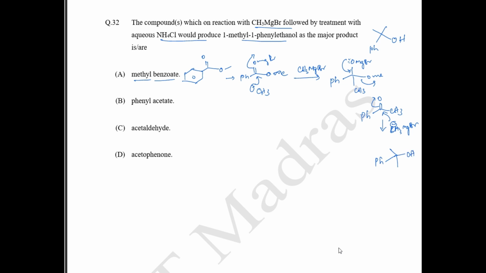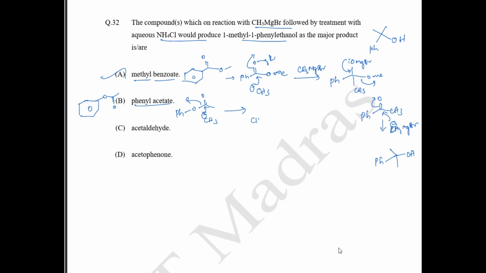Okay, so option A is correct. Next we have your phenyl acetate. So what is the phenyl acetate structure? This is going to be your phenyl acetate structure. So in the phenyl acetate structure, what happens? Again you can write it like this, phenyl acetate. Okay, so again if you treat it with Grignard reagent, your CH3 minus is going to add here. Okay, the entire group will be removed. This is going to form a ketone here.